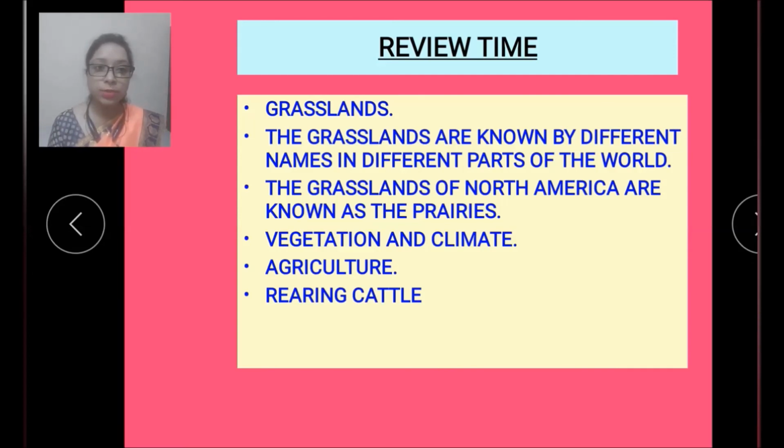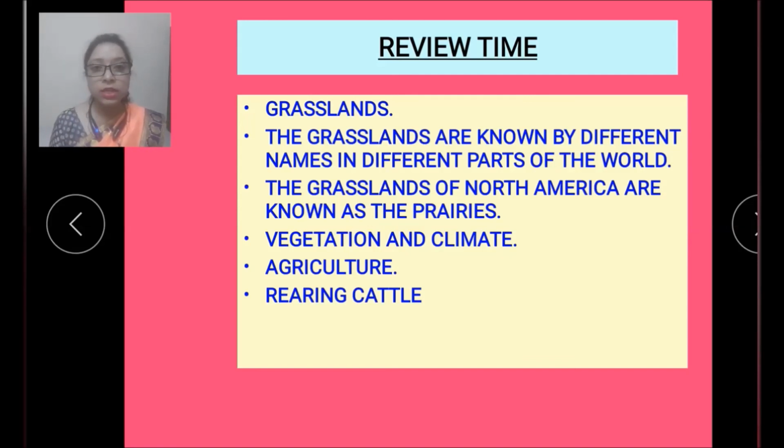Then we have studied that the grasslands are known by different names in different parts of the world. The grasslands of North America are known as the prairies. So each grassland has a different name.